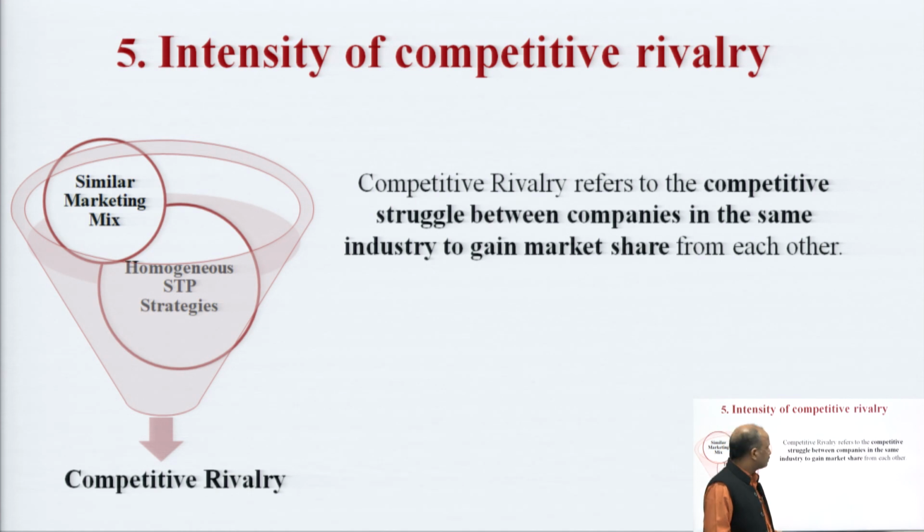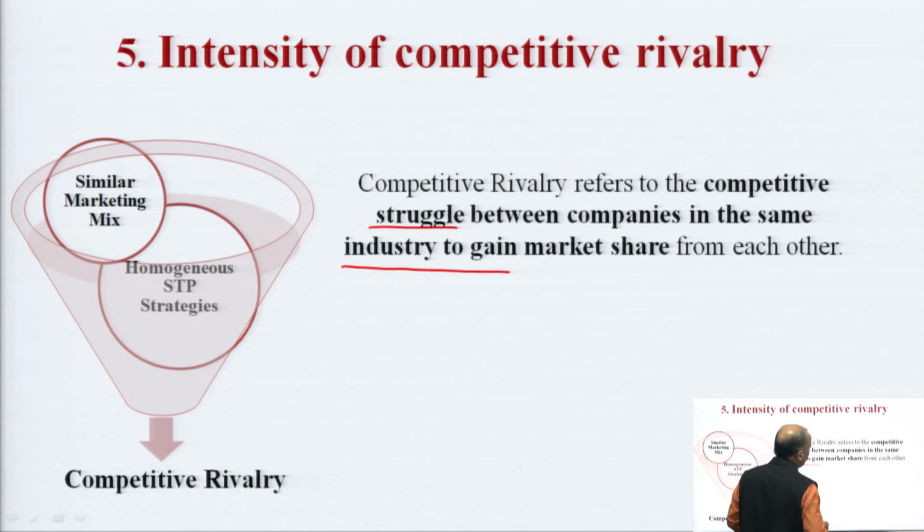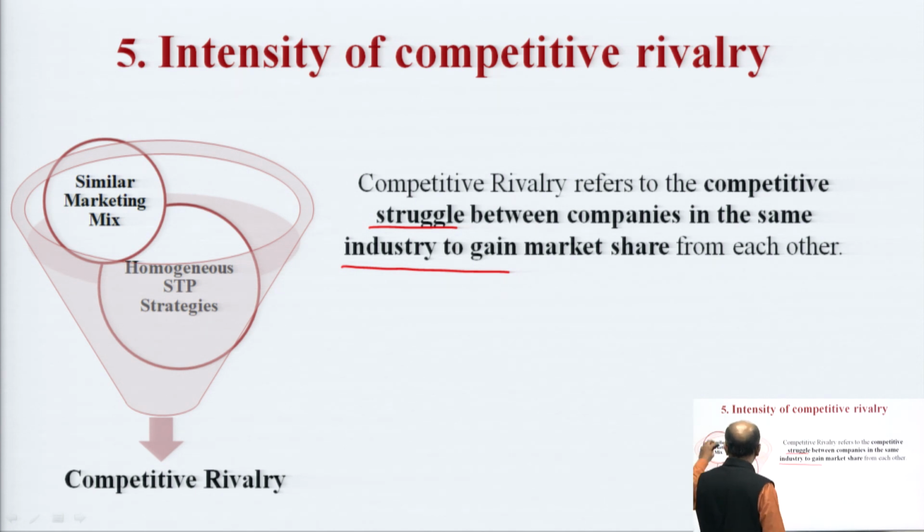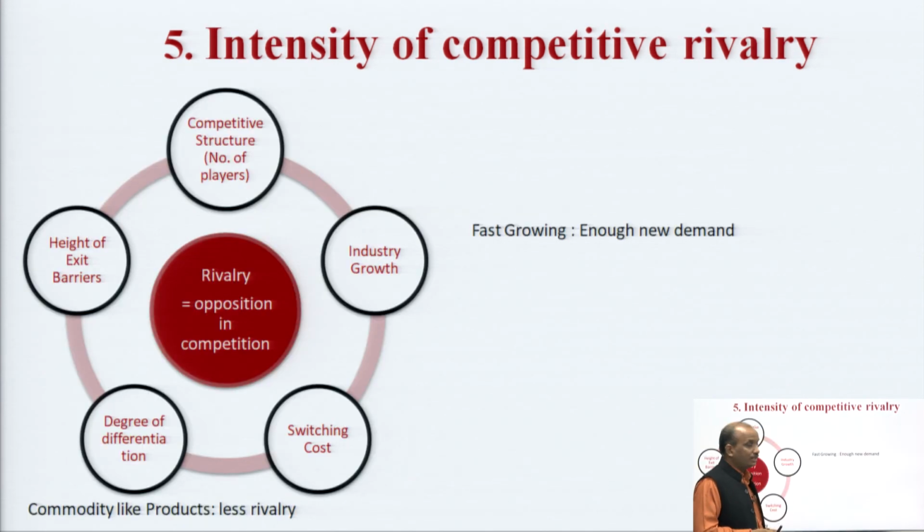Intensity of rivalry refers to the competitive struggle between companies in the same industry to gain market share from each other. Why do these companies struggle? Because they deal in a similar kind of marketing mix. They are following similar kinds of strategies, and therefore they are competing with each other. What decides the intensity of competitive rivalry? The competitive structure, how many players are in the industry, industry growth, switching cost, degree of differentiation, and height of exit barriers. Fast growing industries wherein demand is growing will obviously have less competitive rivalry.